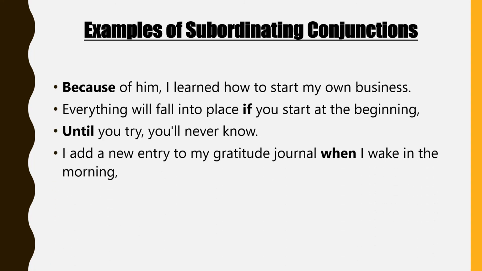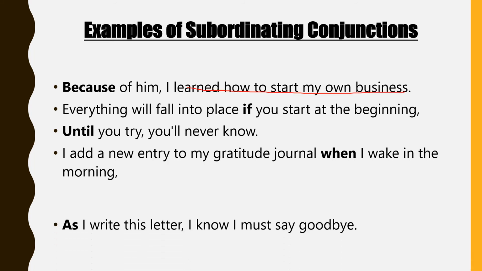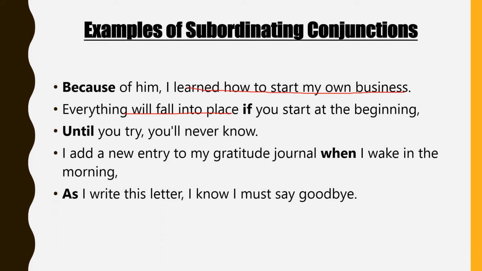Because of him, I learned how to start my own business. Everything will fall into place if you start at the beginning. Until you try, you'll never know. I add a new entry to my gratitude journal when I wake in the morning. As I write this letter, I know I must say goodbye.